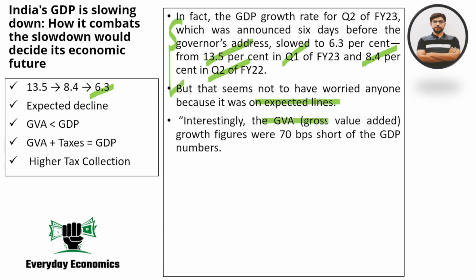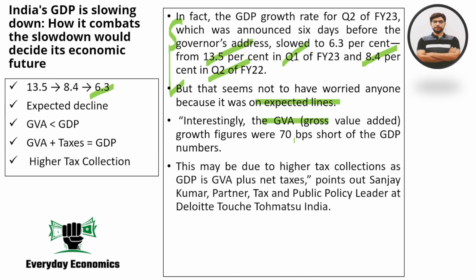The gross value added is slightly less than India's GDP, which is fine, because gross value added plus taxes equals GDP. So this is a formula that you have to keep in mind. Broadly speaking, gross value added plus taxes equals GDP. So the fact that the growth figure for GDP of India was 70 basis points higher than GVA, so 0.7% higher, is the growth rate.